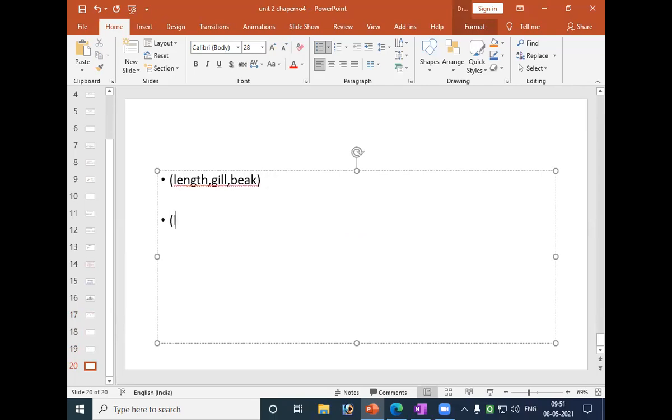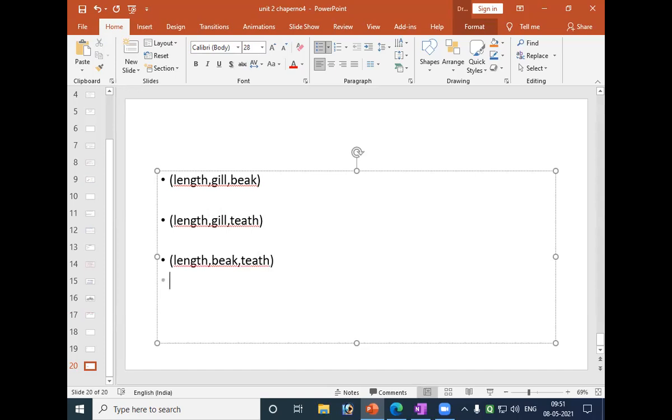The other possibility is length, gill, teeth. The third possibility is length, beak, teeth.